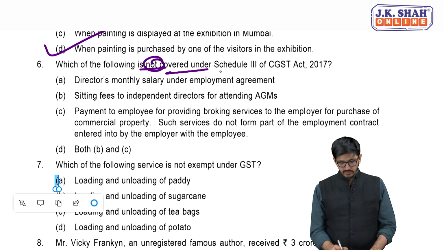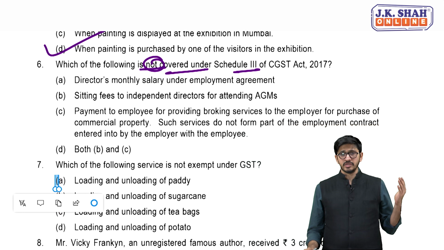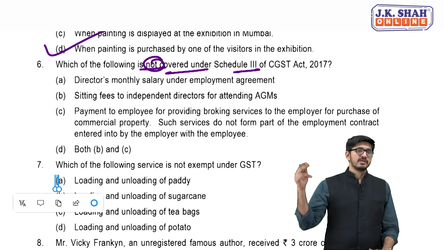Not covered under Schedule 3. Schedule 3 is basically section 7(2), which talks about cases which are neither supply of goods nor supply of service.